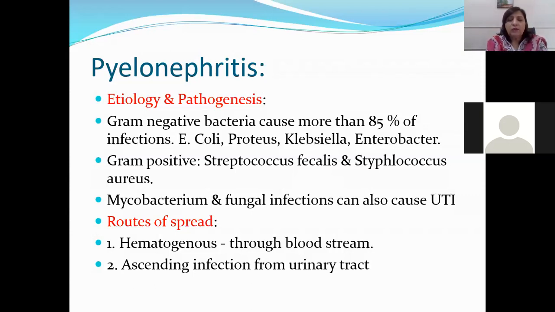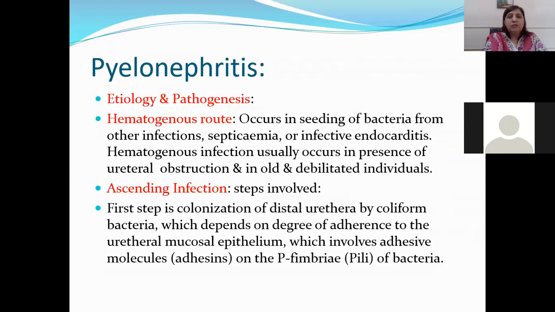Through the bloodstream, we call it hematogenous spread. Hematogenous spread occurs when there is some other focus present in the body from which the organisms can go through the blood and lodge in the kidney. This can be because of endocarditis. Infective endocarditis can give rise to hematogenous spread. Sometimes infection elsewhere in the body, like infections in the bones, can also travel to the kidney through the bloodstream. Then ascending infection. Ascending infections are mostly from the urinary bladder, and this is because of vesico-ureteric reflux, which I will tell you later.